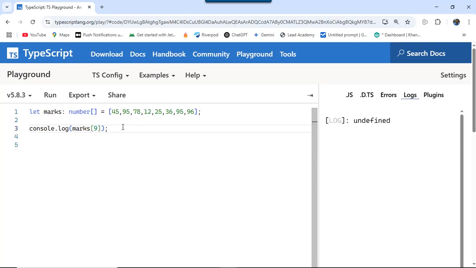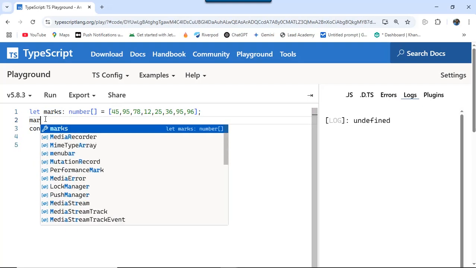Okay, so now in the declaration we have defined an array and we have put 8 items. That doesn't mean that we cannot change the number of items in these arrays. We can put items afterwards, after we declare this variable. For example, I want to add another item to this same array.